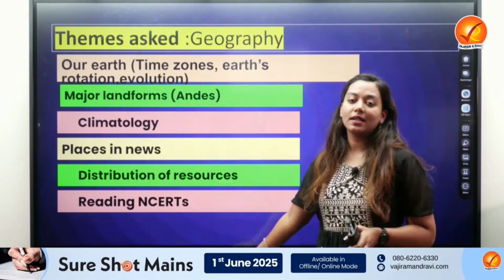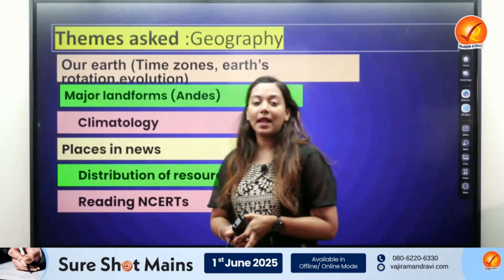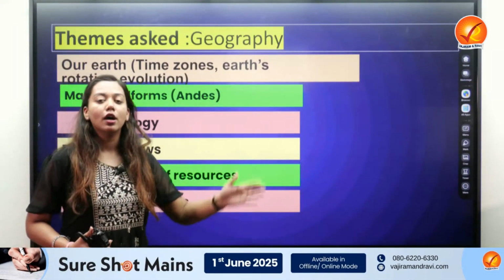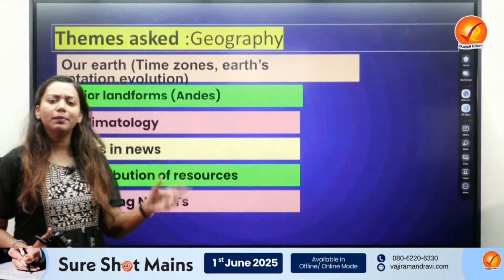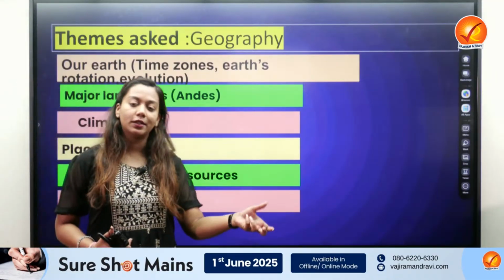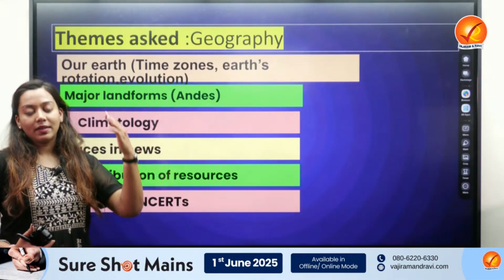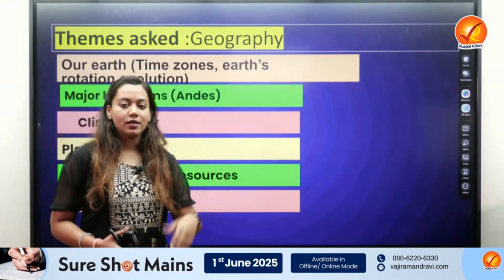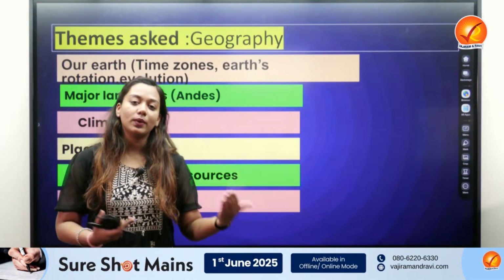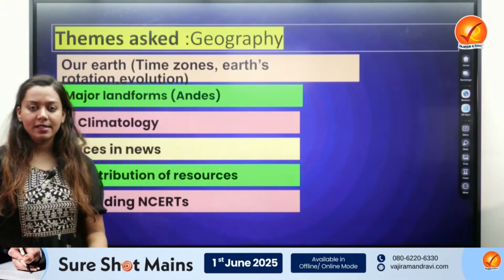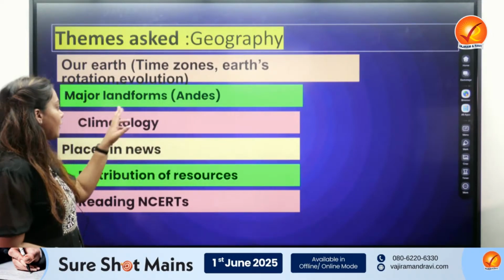The themes that were broadly asked were applied themes from the Our Earth chapter, which you can very easily do through NCERT. A time zones question was asked, a little bit tricky. Another question asked about IDL time: if you're moving from west to east, will you gain a day or lose a day? A very basic concept which is given in NCERT also.